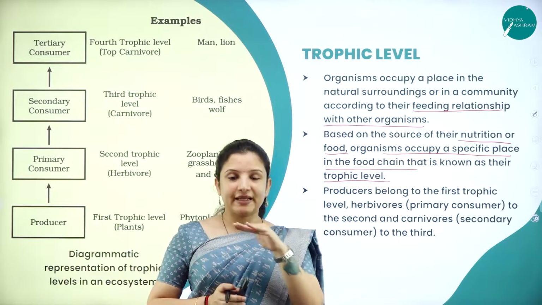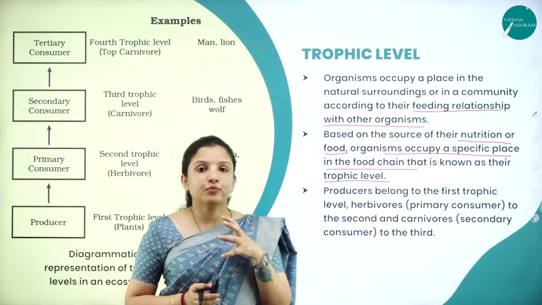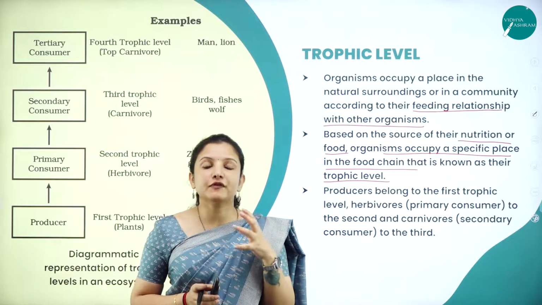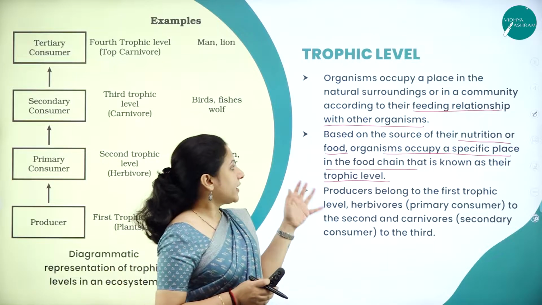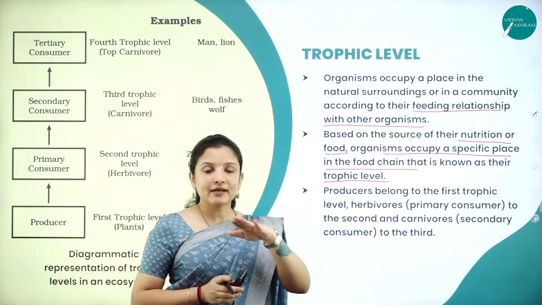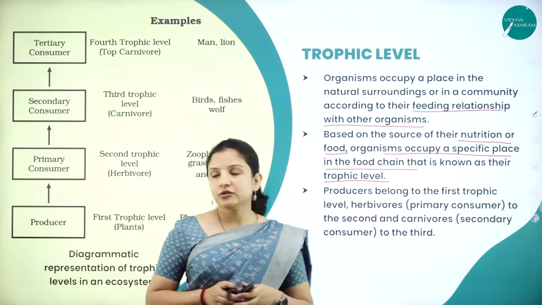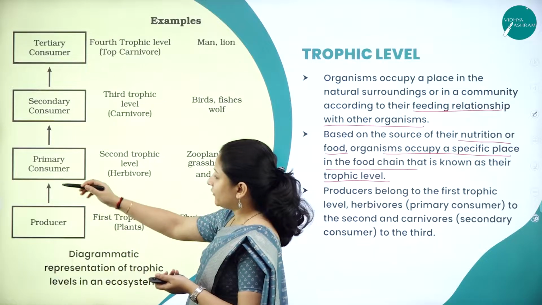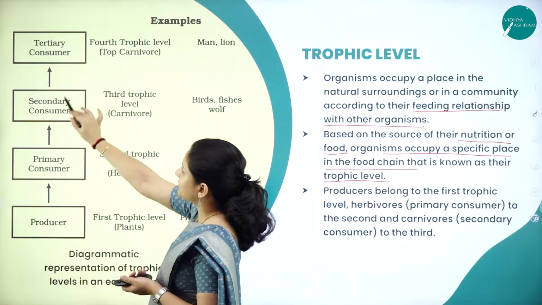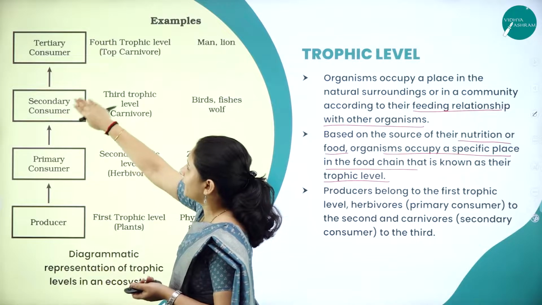Because they consume different types of food and nutrition, they occupy different levels in the food chain, and that level is called the trophic level. Here you can see the different levels: producers, primary consumer, secondary consumer, tertiary consumer. These are the different trophic levels.